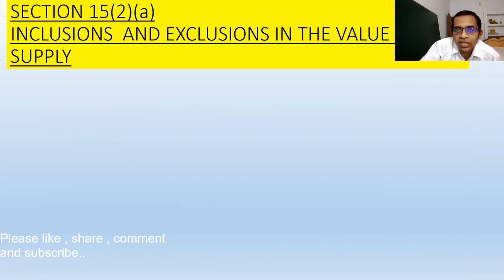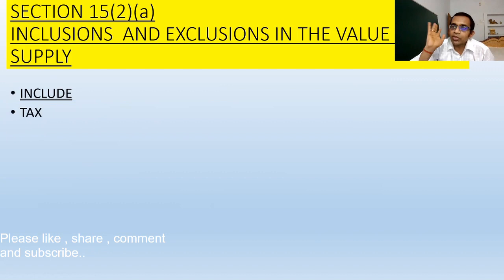Inclusions and exclusions in the value of supply. In the basic transaction value, we have to include items if not included. If the items we are going to include are already included in the transaction value, then what is the need of including them again?